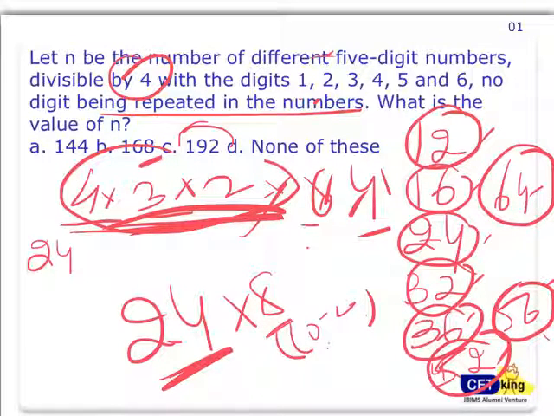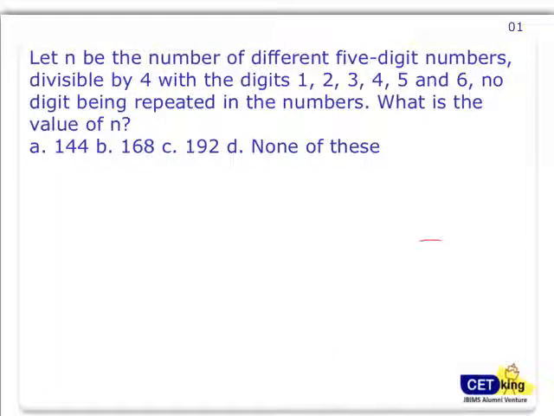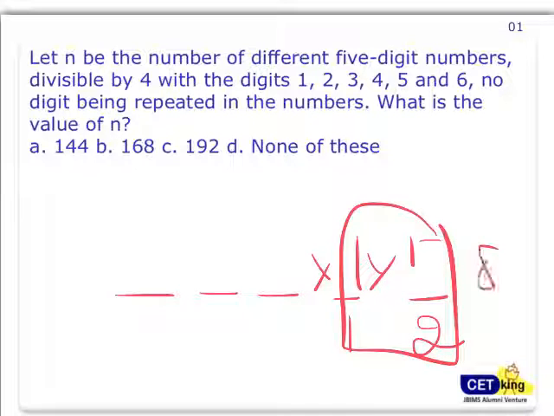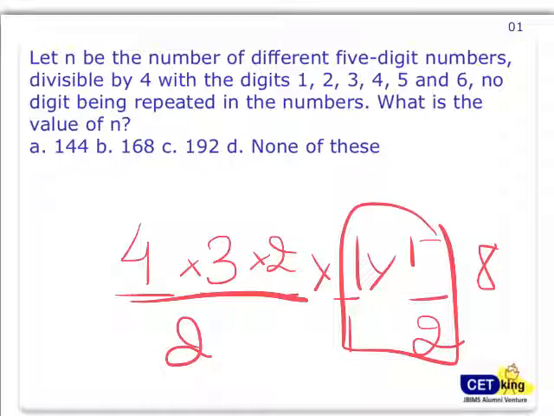Let me repeat this. All questions I'm doing by the same method, by looking at the chairs. There are 5 chairs where I want to sit. The last 2 places can be taken by 1 and 2, or 6 and 4, or any combination which gives me a multiple of 4. That's 1 way each, and there are a total of 8 combinations. The remaining people can be arranged in 4, 3, 2 ways. So 24 into 8, 192 ways. It's a very good question.